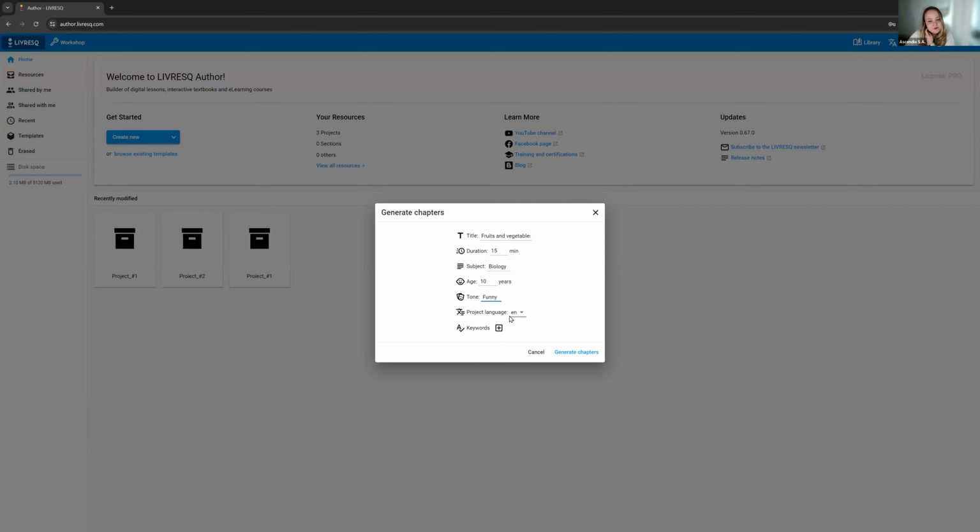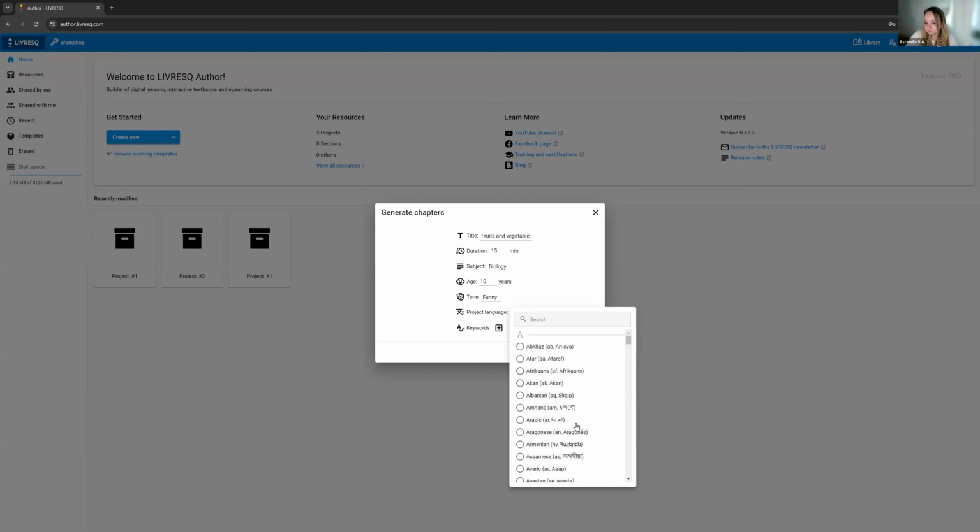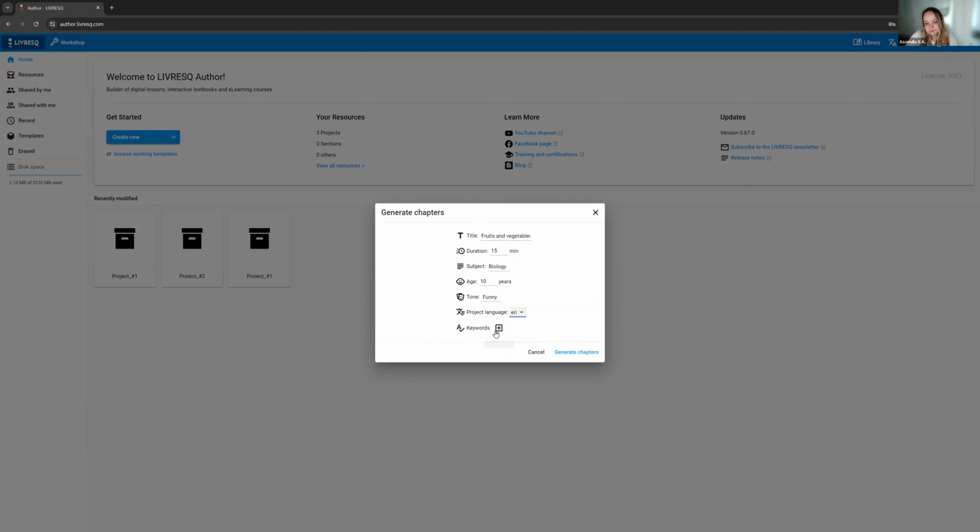The project language I'll leave at English, but we can create projects in a multitude of other languages. I always want to say all, and I haven't yet been proven wrong. So this is Microsoft supported. I think it covers all languages.